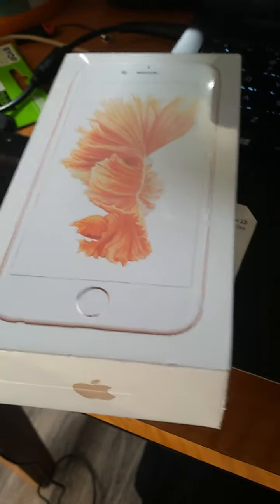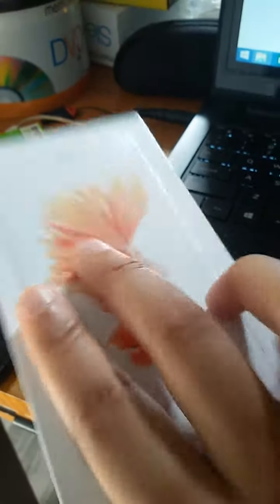Here we are today, YouTube. What we have here is a physical factory sealed T-Mobile iPhone 6s, and that's the current IMEI there. We're not unsealing the device, since it comes factory sealed like this, so we're just going to take that same IMEI.